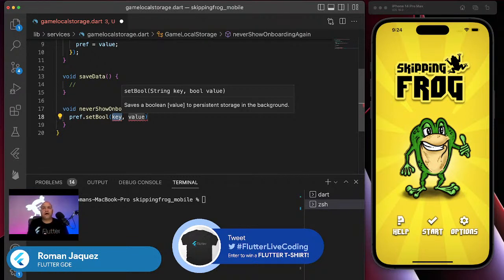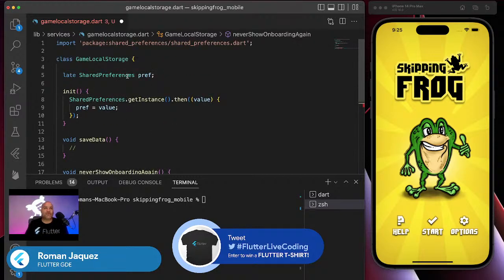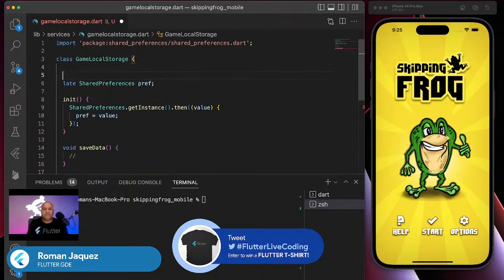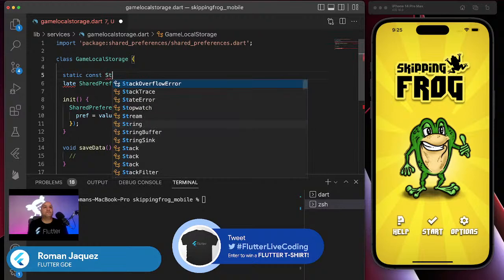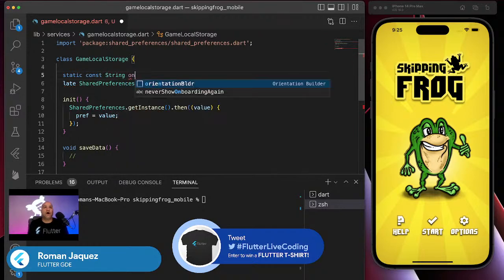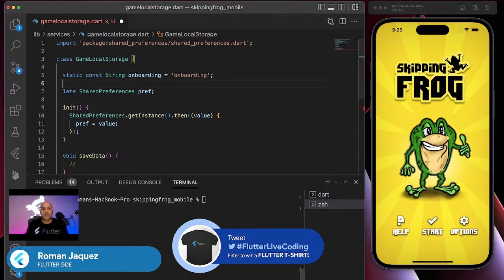Some people use constants to provide the keys, because I don't want to botch up the name or type it incorrectly. So I like to wrap that implementation, and I can do something like this. Up here, I can create a constant: static const string, and I call it onboarding, with a value of onboarding.